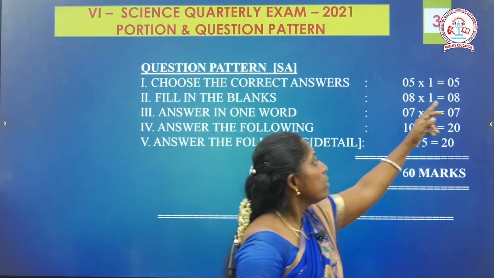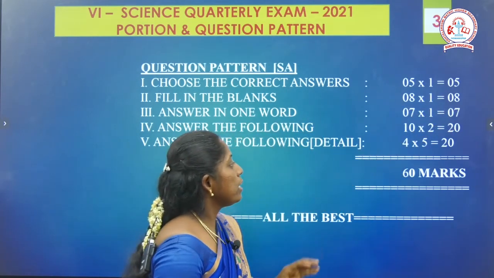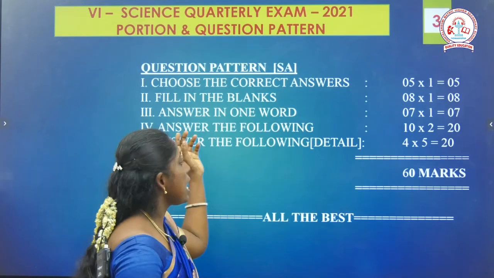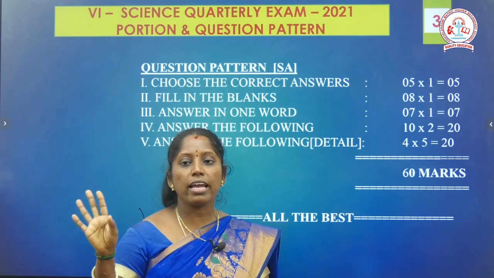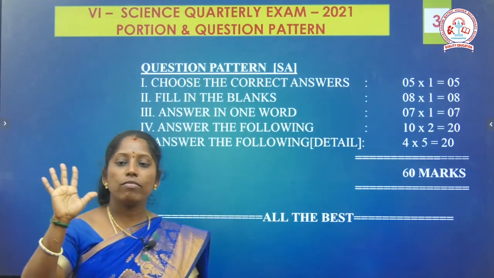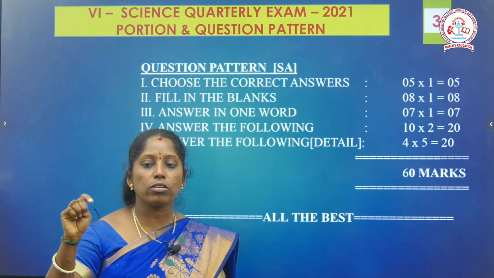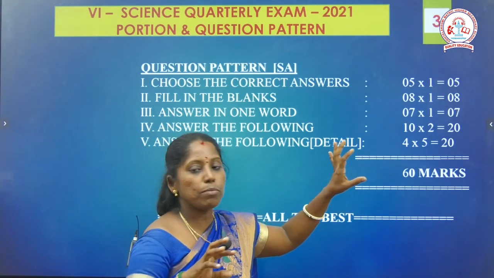So choose the correct answer is 5 marks, fill in the blanks is 8 marks, answer in one word is 7 marks. Then answer the following: each question carries 2 marks, and you write 10 questions, so 10 into 2 is 20 marks. Then in the detailed question answers you write only 4 questions, which is 20 marks. So out of 60 marks you write in the descriptive method.